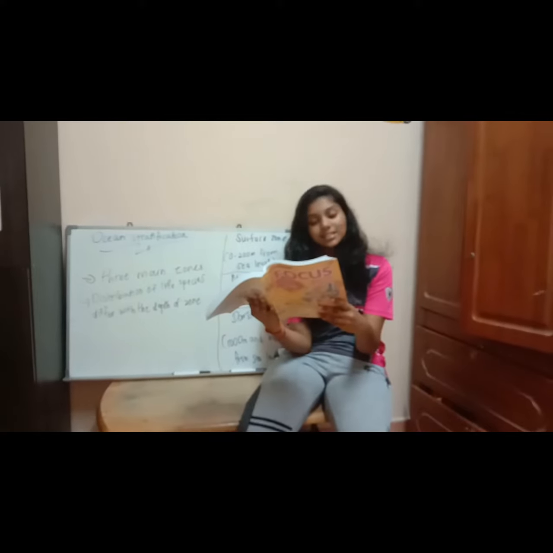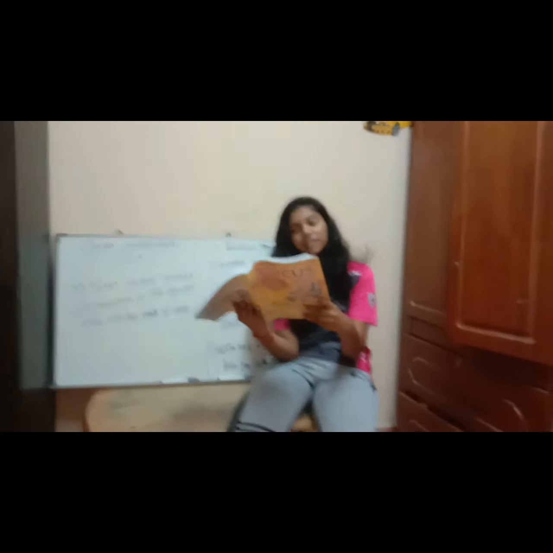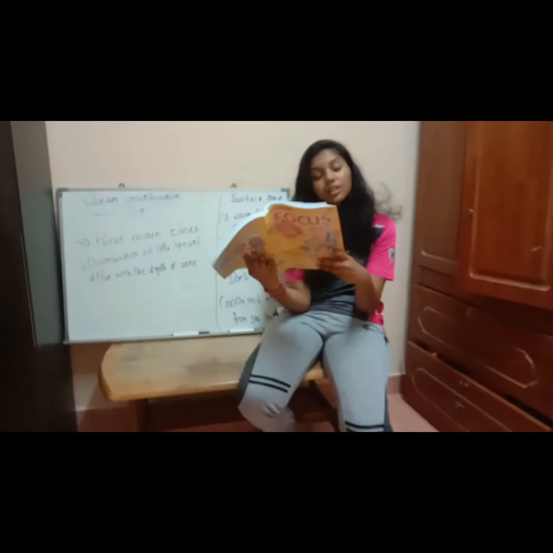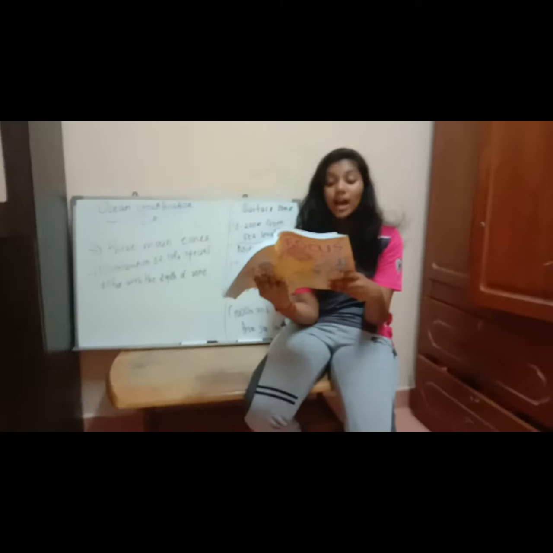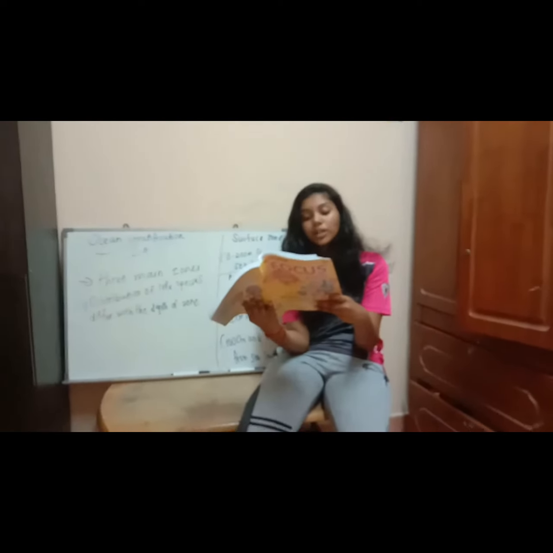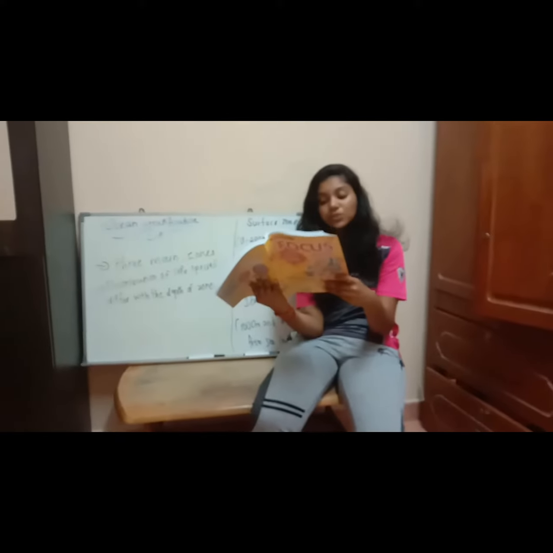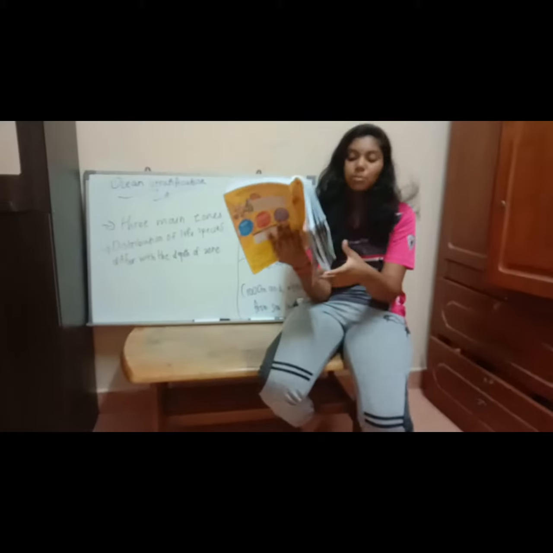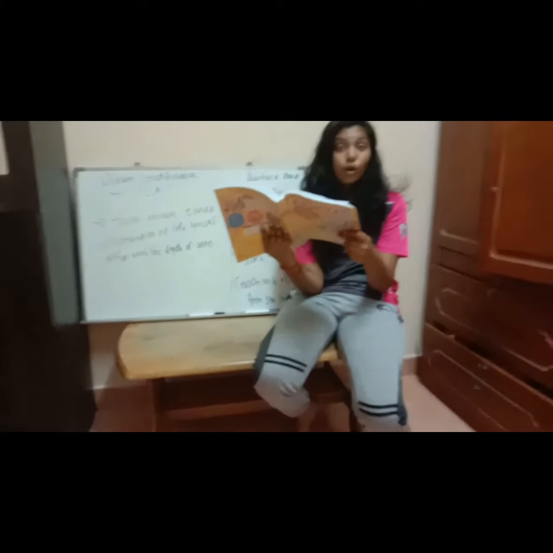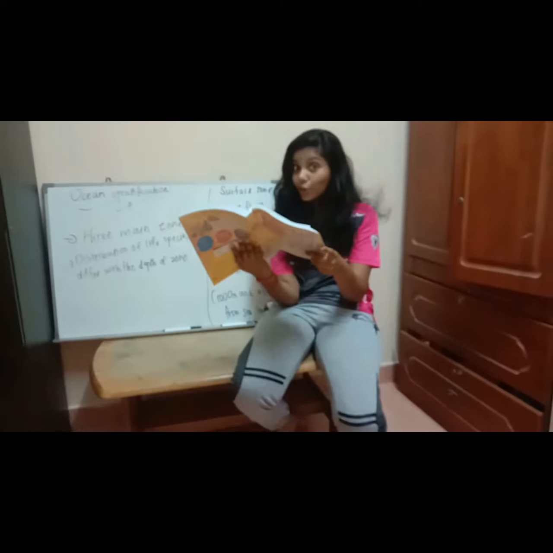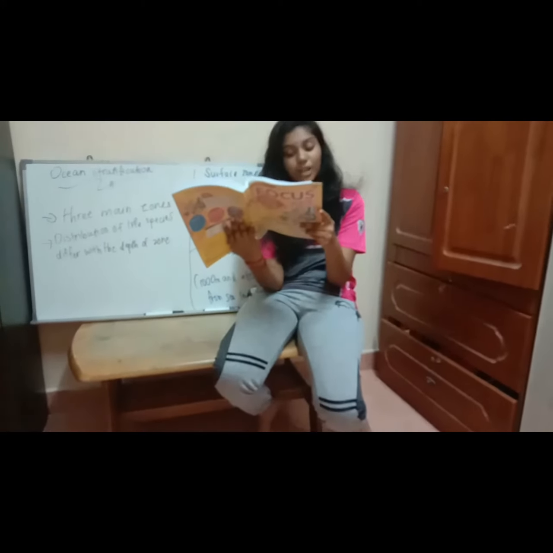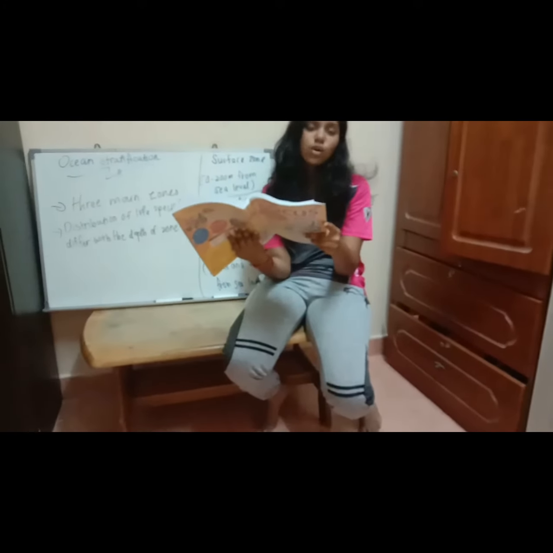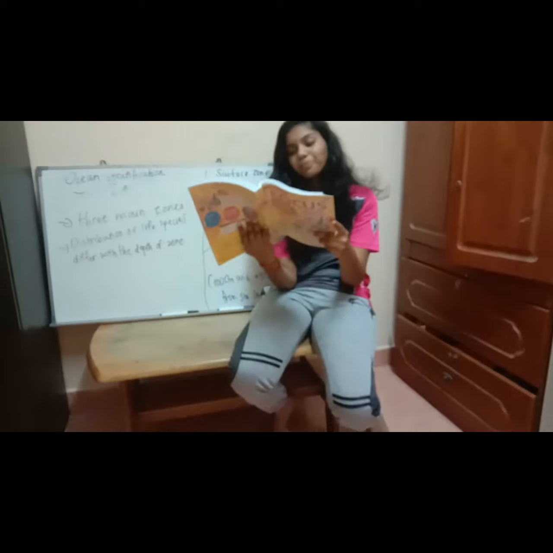The rest exists as fresh water and is distributed as underground water, surface water in lakes, rivers and swamps, glaciers and ice caps at the poles, stored water in soil, in clouds, in the atmosphere and in the body of organisms such as humans, animals and more. The total amount of water contained in the earth, do you know? On the earth's surface and in the atmosphere is always constant and recycled continuously through the water cycle.